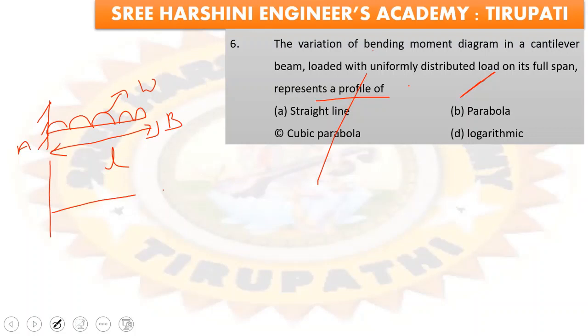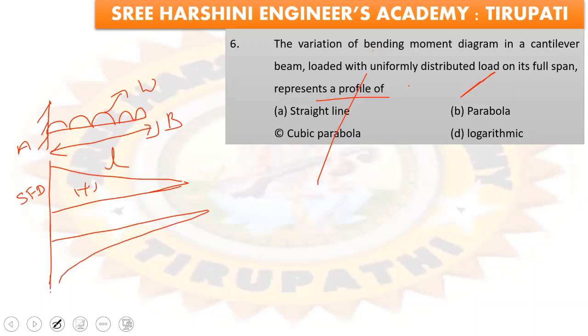So the shear force diagram will look like this. This is the shear force diagram, positive. And the negative bending moment diagram should be like this. This is the bending moment diagram. The shape of this bending moment diagram is a parabola. So option B is the right answer.